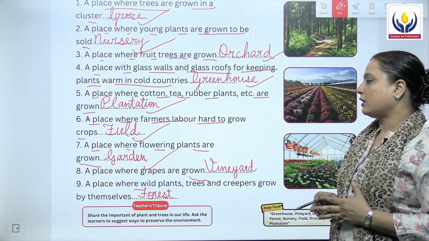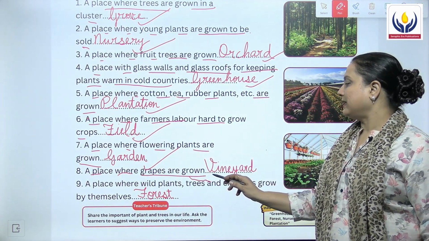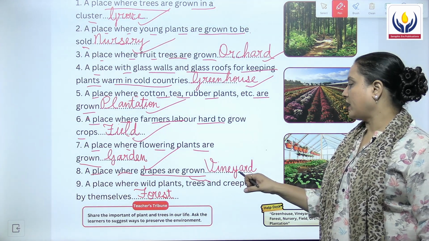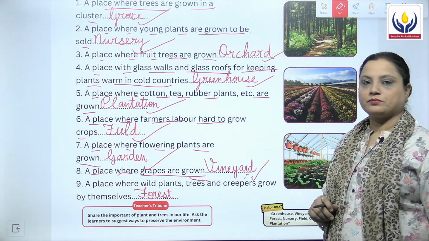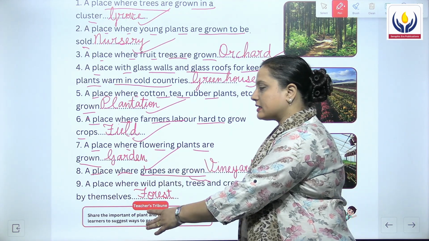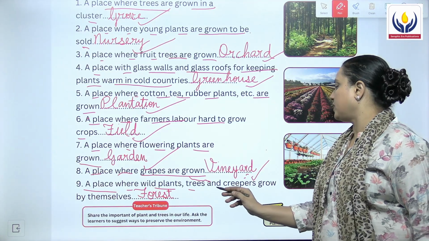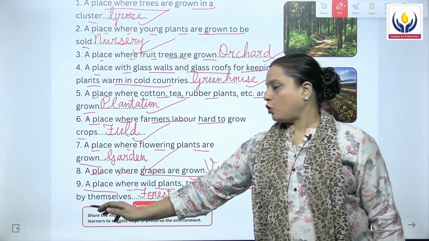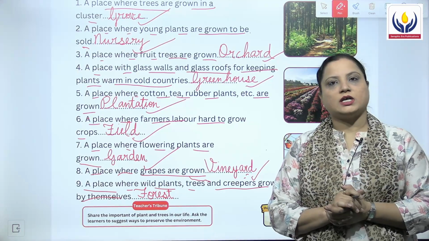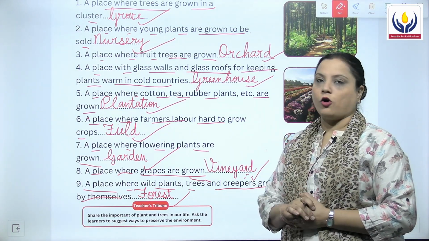Then we have the eighth one, a place where grapes are grown, it is known as a vineyard. Then we have the ninth one, the last one, and it says that a place where wild plants, trees and creepers grow by themselves, that is, they do not have to be grown, they grow on their own. That place is known as a forest.